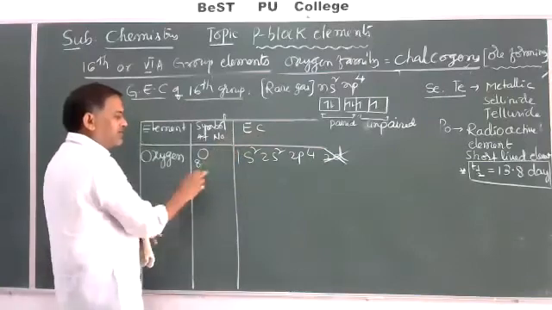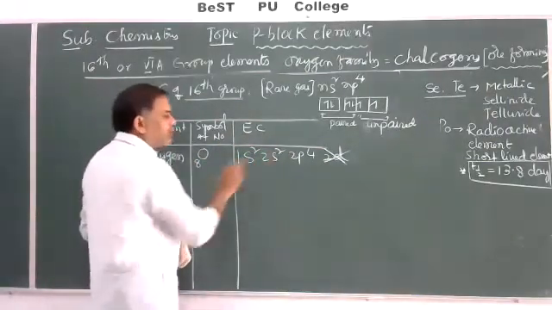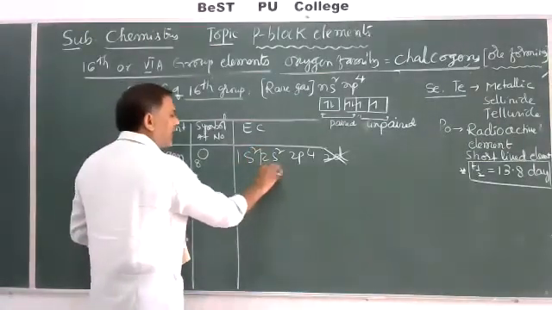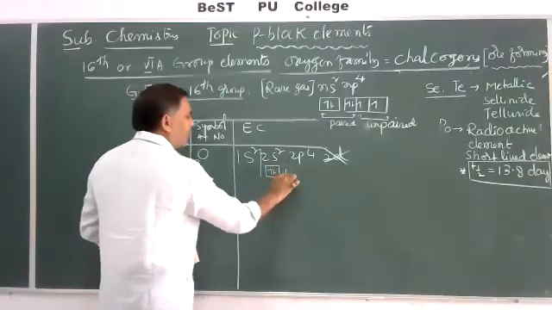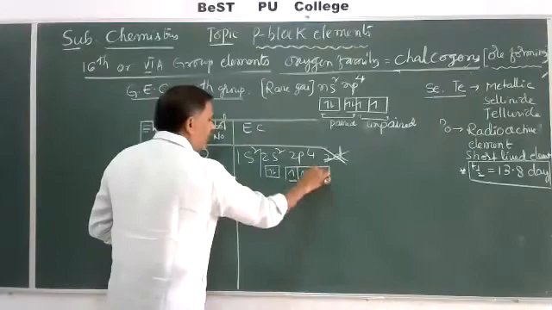Just like nitrogen, oxygen also shows some anomalous properties. In its outermost orbit, in the second main energy level, here 2 electrons and here 4 electrons are there.